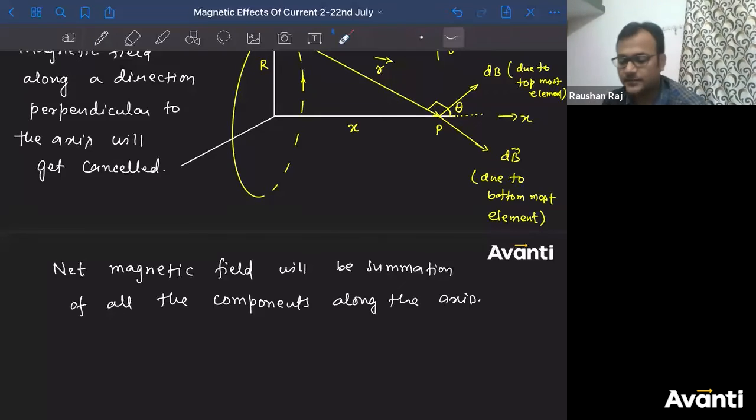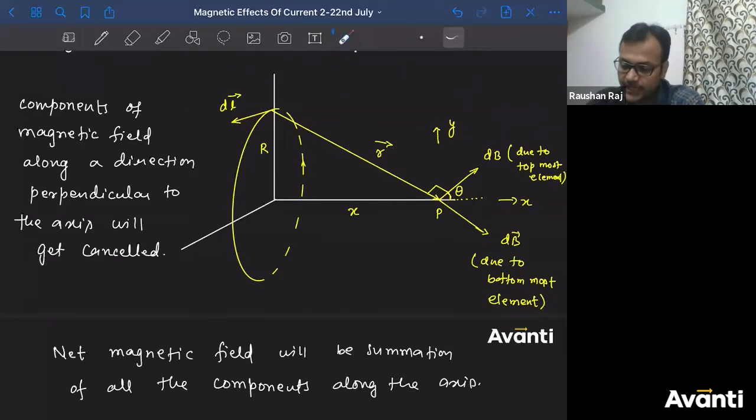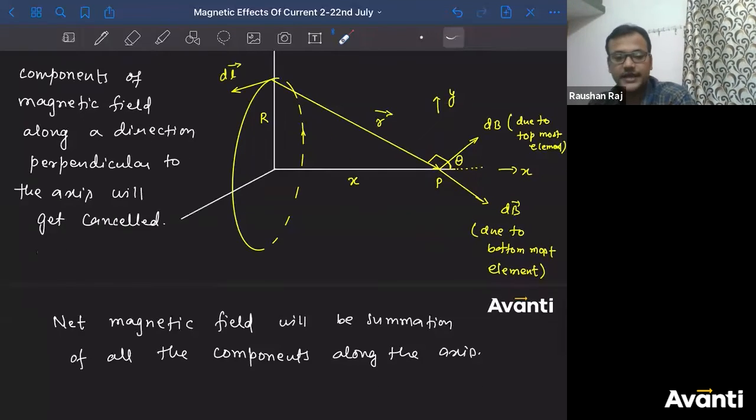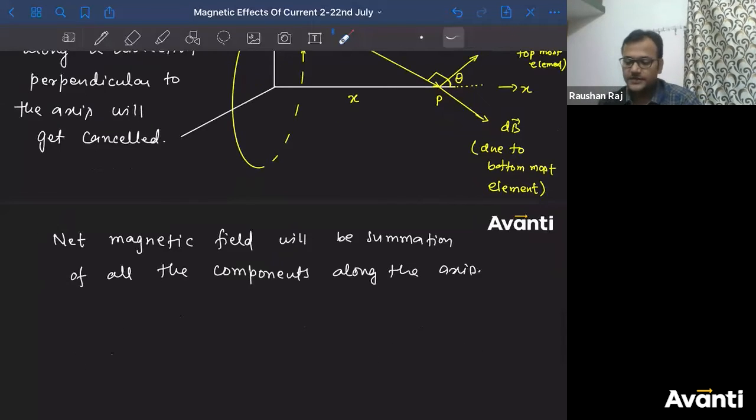So if you break all the magnetic fields into 2 components, one along the axis and other one perpendicular to the axis, so all the perpendicular components will get cancelled, but the along the axis component will get added. Okay, children? So net magnetic field will be summation of all the components along the axis.